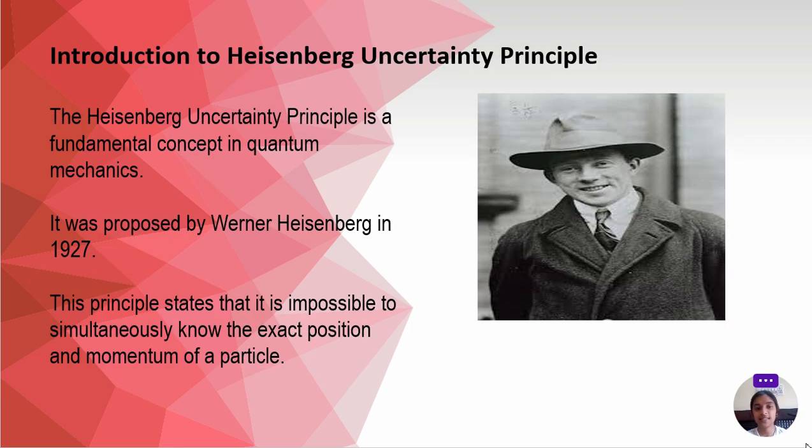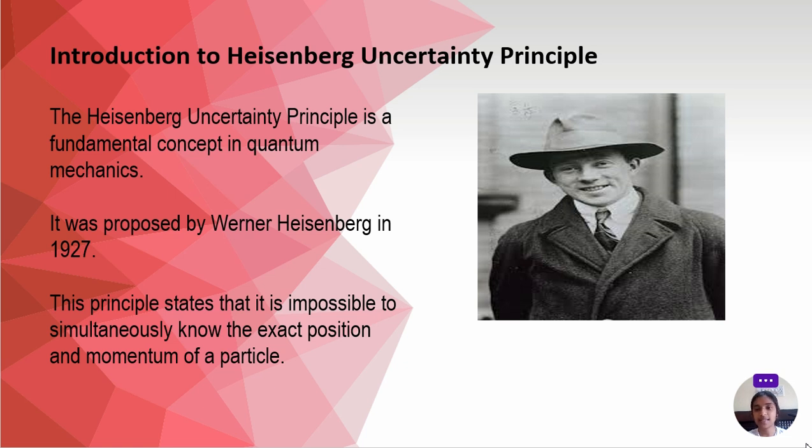Introduction to Heisenberg Uncertainty Principle. The Heisenberg Uncertainty Principle is a fundamental concept in quantum mechanics. It was proposed by Werner Heisenberg in 1927. This principle states that it is impossible to simultaneously know the exact position and momentum of a particle.